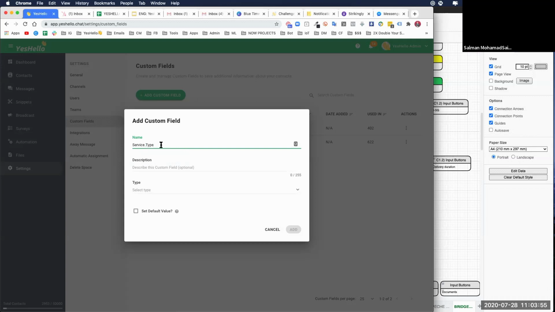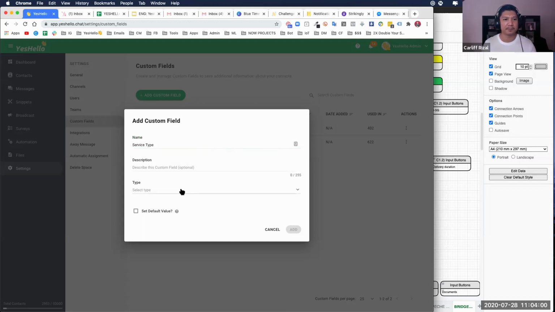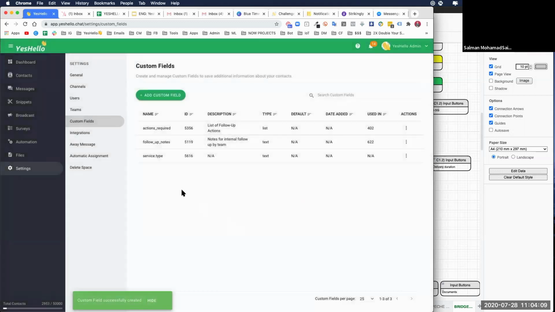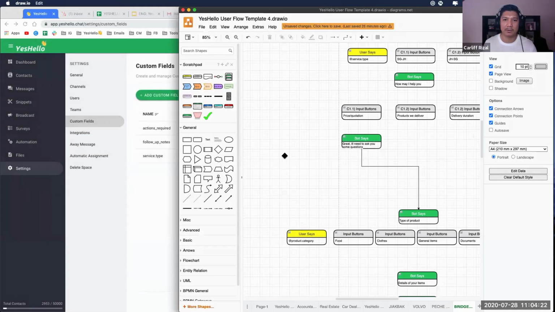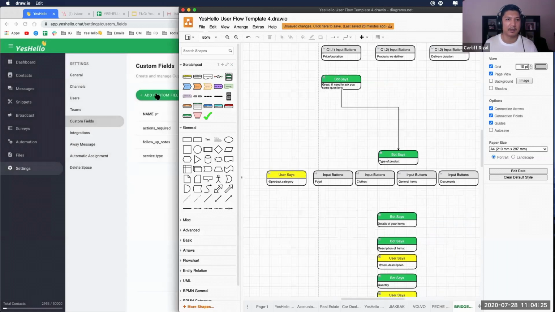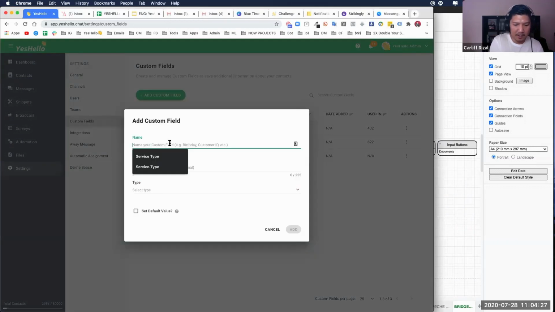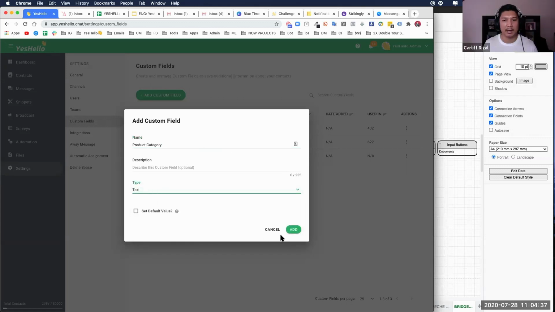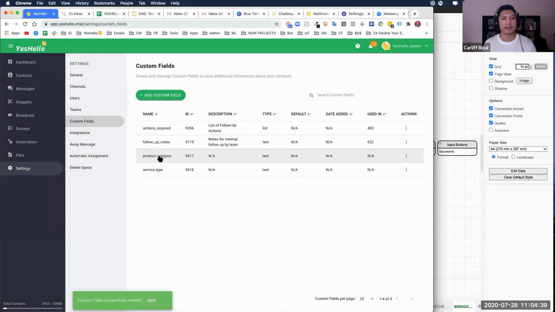Can? Okay, you know what? It's got to be underscore. Oh, can. It's dot type, select type, will be text, value, add. Okay, service dot type. Great. Then we want product dot category. Great. Add another custom field. Will be product dot category. Okay. Select and then we do text. Add product dot category. Perfect.